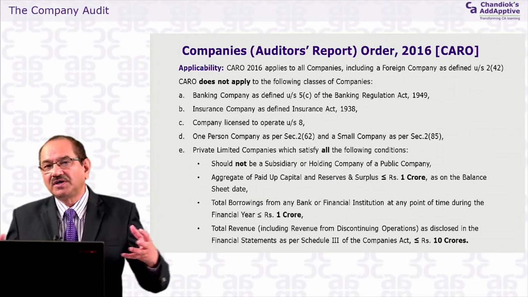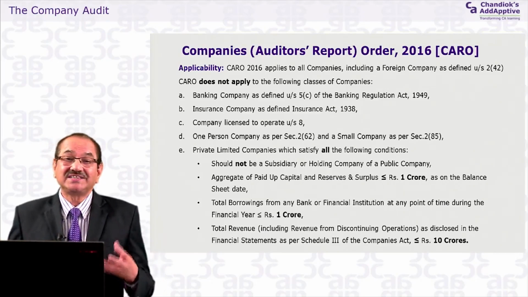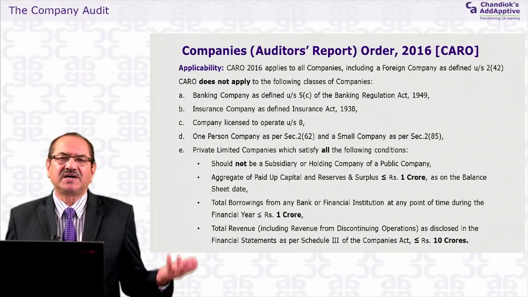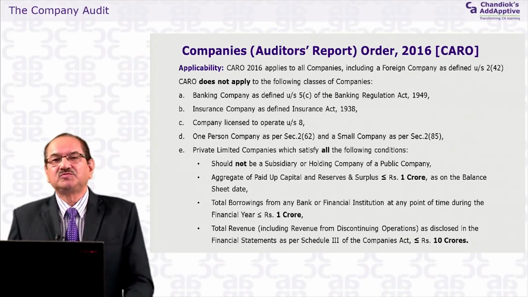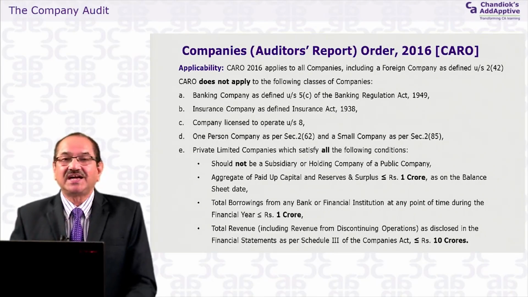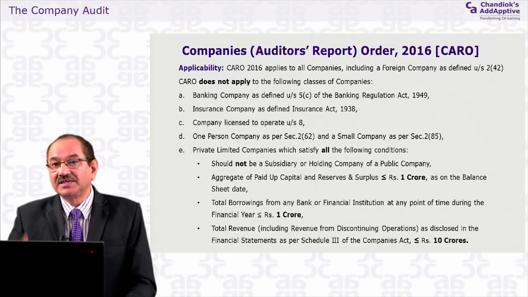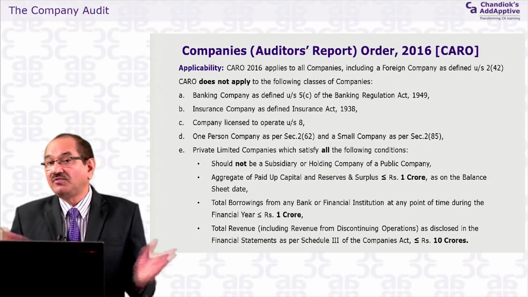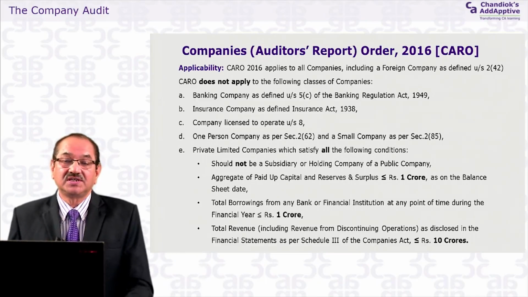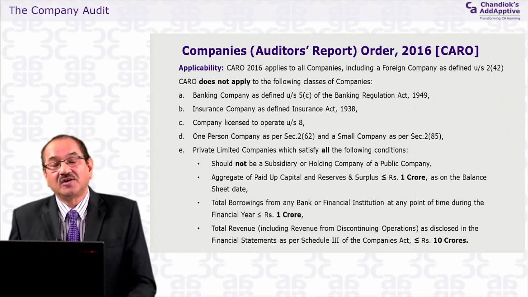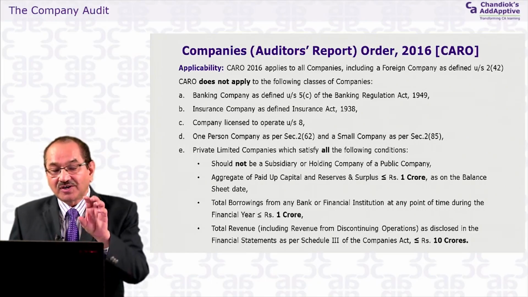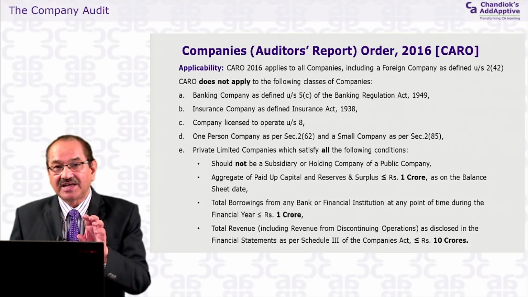It wants to cover all the companies where there is somewhat of a public interest. If the public interest is there, they feel that if a company has taken more than 1 crore of loan, because public money is involved in that company, the Companies Act requires that the auditor should give and confirm information during the year in the form of the CARO. You have around 16 points in that CARO, and that should be reported by the auditors. All the conditions have to be complied with, not one. So I have explained your 3 conditions.